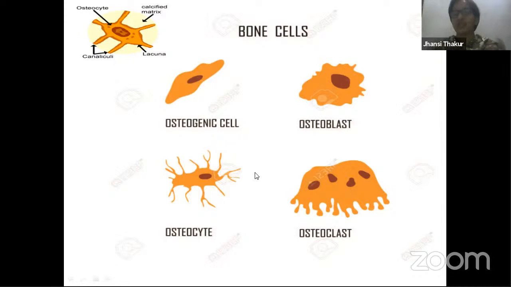Actually, bone is the reservoir of salts. Calcium, magnesium, phosphate, carbonate, everything you find over here. Under the influence of hormones, you find the movement of material from blood, because whatever you eat is actually going to blood. Blood is the one which transports everything. So from blood, it reaches the bones. Whenever your blood needs it, that is taken back. That time your bones actually become weak. That is the reason we have to take a balanced diet to see that all the organs function properly in our body.